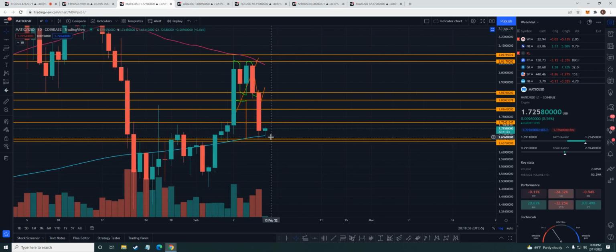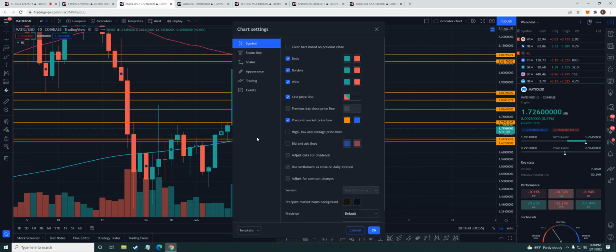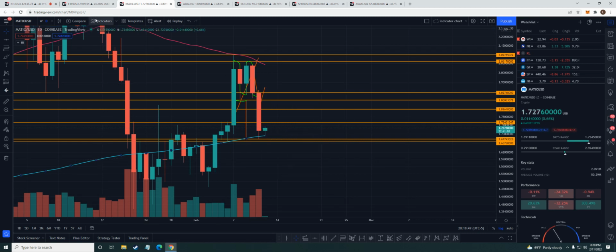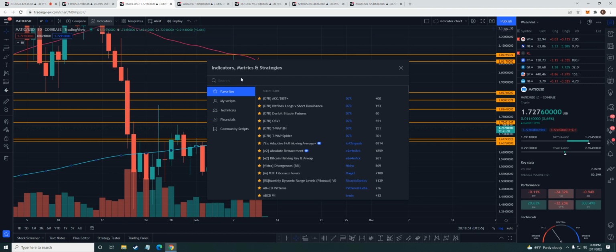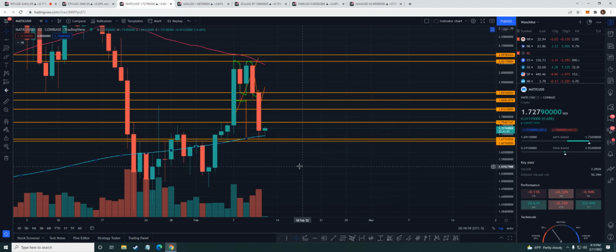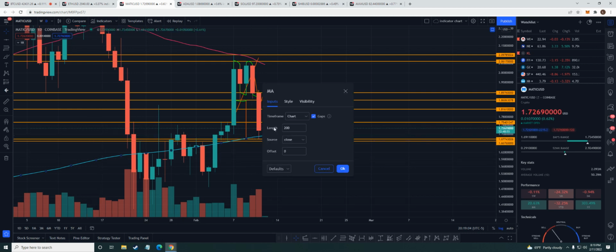Wow. Okay. So on the daily, we're actually getting supported by the 200-day moving average. Sorry, it went to wick right here. 200-day moving average. So what do you do? You go to indicators right here and type in MA. I don't know why all this crap's on there, but I guess it's other scripts. But you type in moving average, and then you just click on it, go in here, and type in 200.